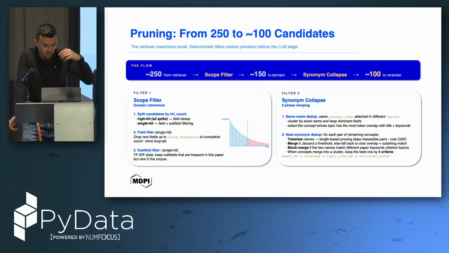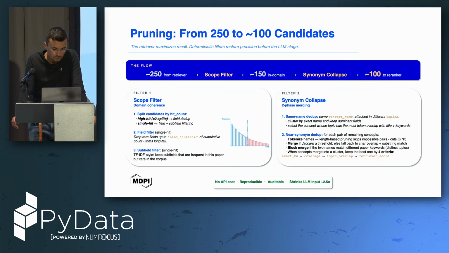So we were trying to use another approach, and here we were also able to filter out some of them. And so both for same-name deduplication, because a concept can have the same concept name but belong to different topic names, or also near synonyms. So we have rules also to handle this.